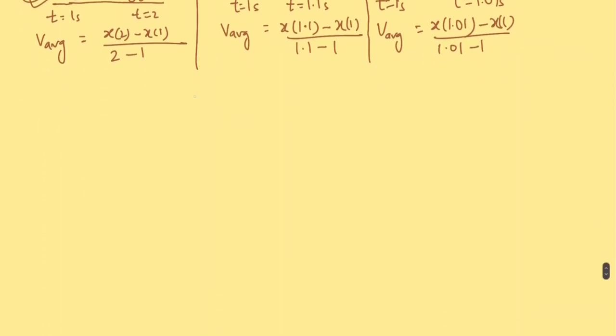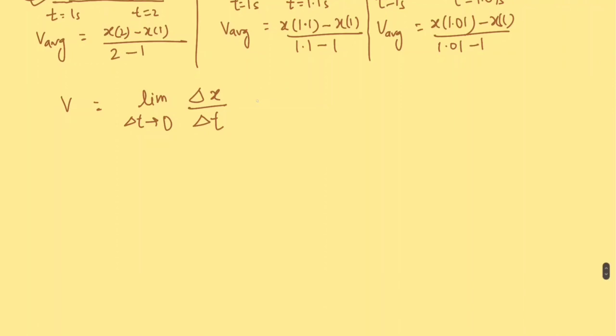So we see the mathematical definition of average velocity is delta x over delta t. Here in this situation, we have shrunk the size of delta t so that it approaches 0. So this is the instantaneous velocity.